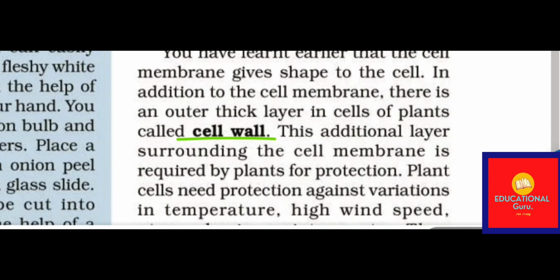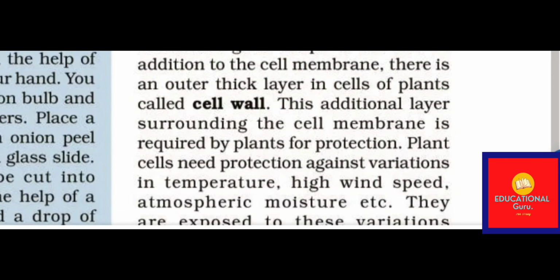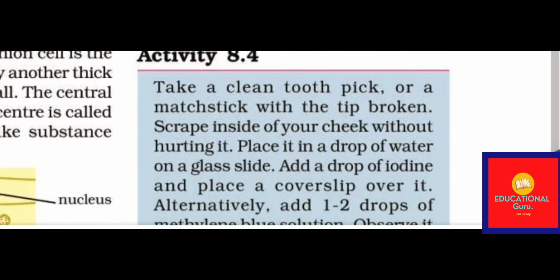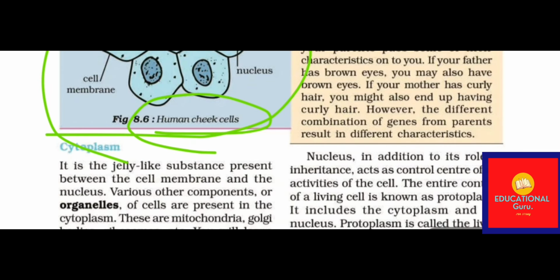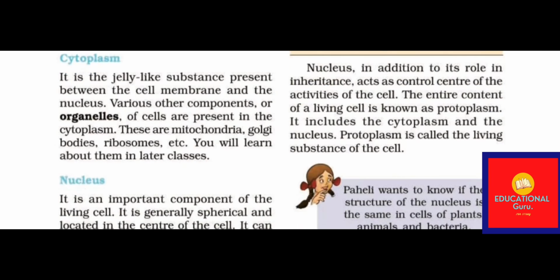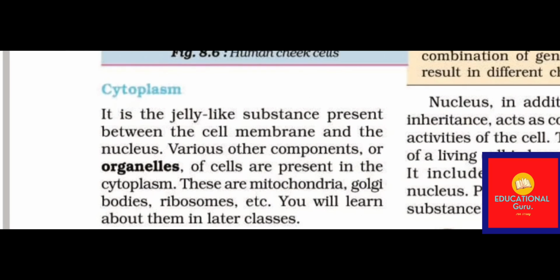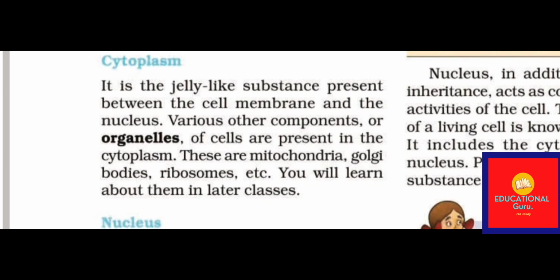So what is the cell wall? In addition to the cell membrane, there is an outer thick layer in cells of plants called the cell wall. Next, which is really important, is the human cheek cells. This is the nucleus, this is the cytoplasm, this is the nuclear membrane, this is the cell membrane. We have earlier read about the cytoplasm, which is a jelly-like substance present between the cell membrane and the nucleus.